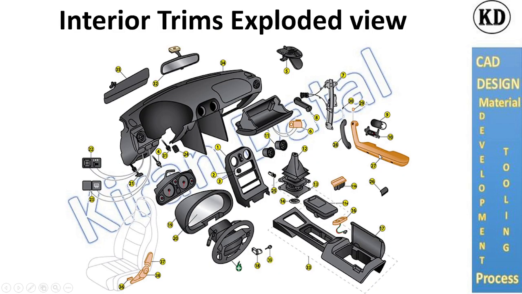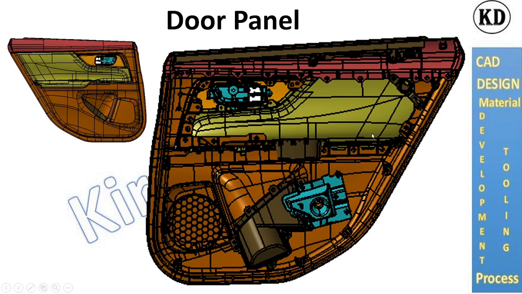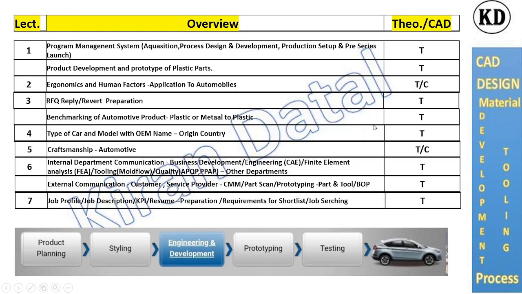This is the interior trims exploded view. In this there will be a dashboard or instrument panel. This is the central console, which is CC, and these are the child parts of the door panel. Next one will be the door panel. This is the A side of the door panel and this is the B side. There will be a number of features, locators, attachments, types of ribs, fixations, all included.